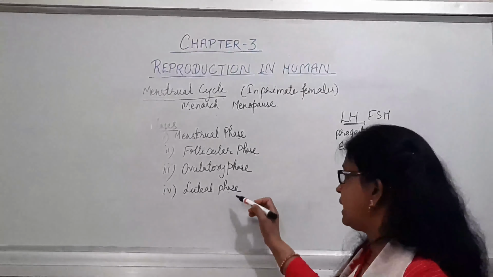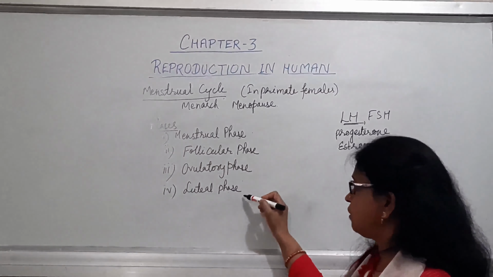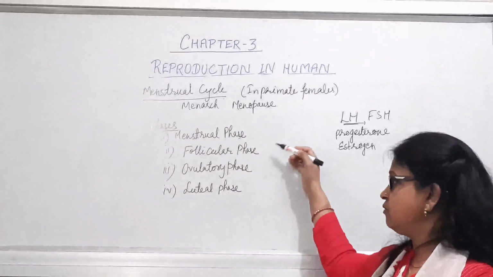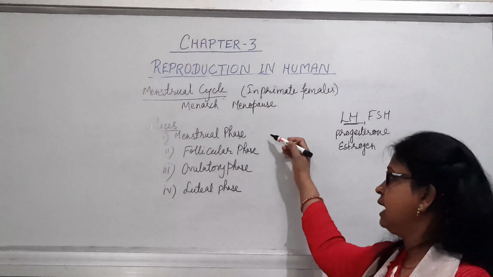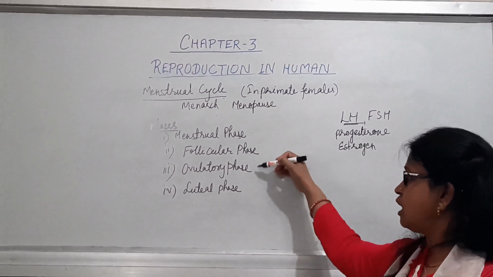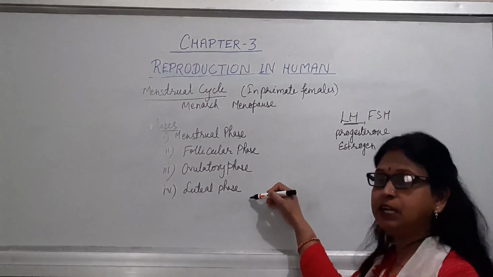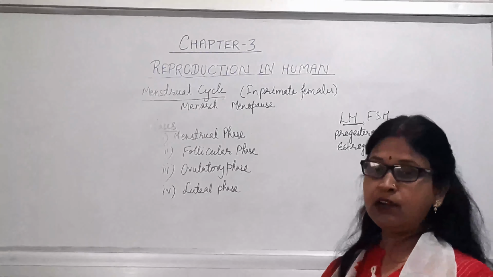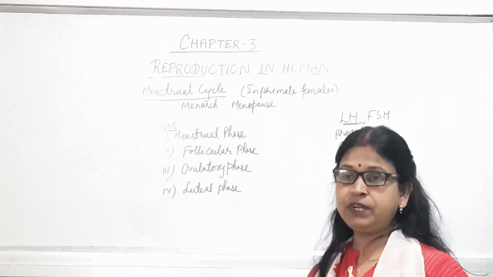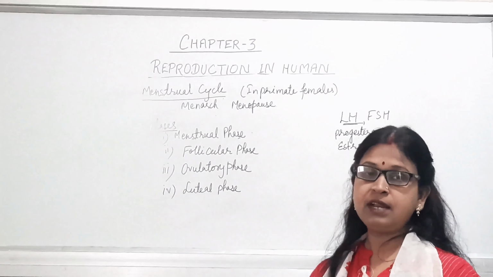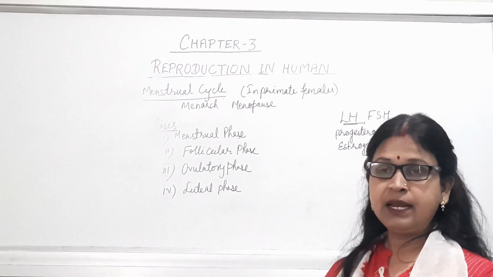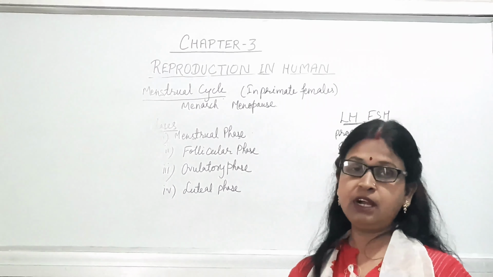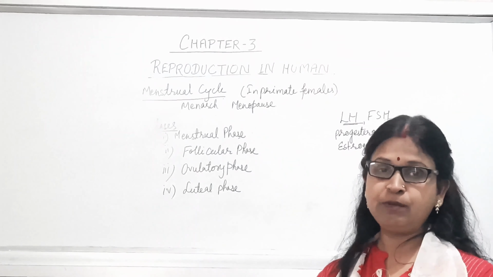And in this way, after the completion of these 4 phases, the menstrual phase will occur of the second cycle, in which all these things will be thrown out of the body. And again the stages will come, that is follicular phase, then ovulatory phase, then luteal phase, and in this way the menstrual cycle will occur. And one ovum from each ovary, that is alternate ovary, will be released in the next month. Suppose this month left ovary, then next month right ovary. In this way the ovulation occurs, the ovum will be released.